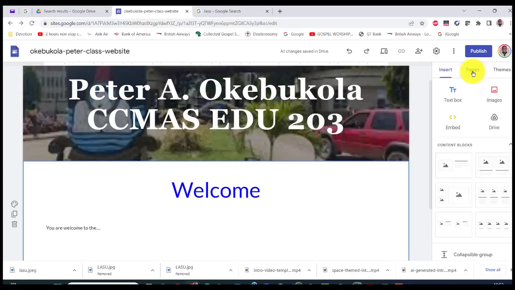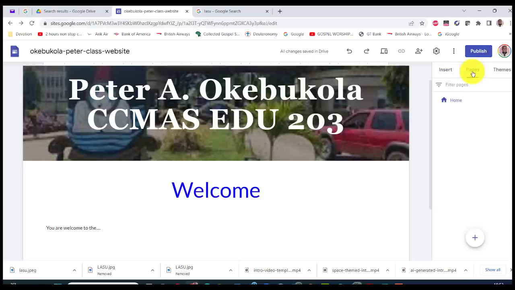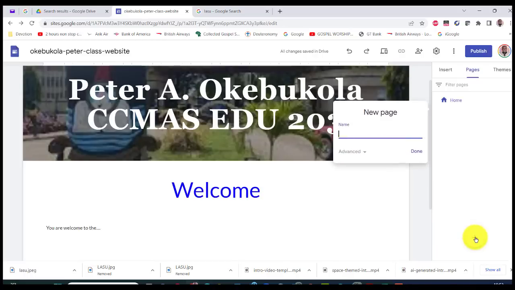So let's go to pages because we want to now create the home page. It is already created. Home page, that's this one. We want to create those menu items. So you can see this plus. If you click on this plus, it tells you new menu section, full page embedded, new link, new page. We want new page here. So let's click here.